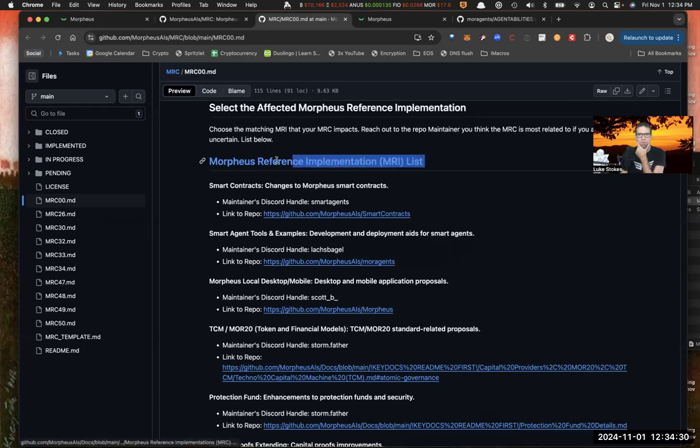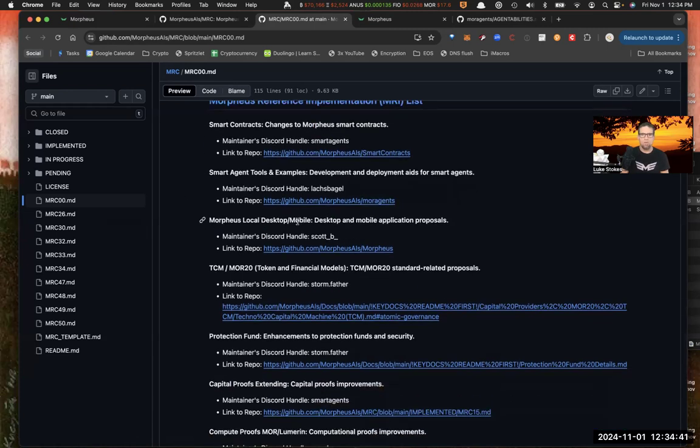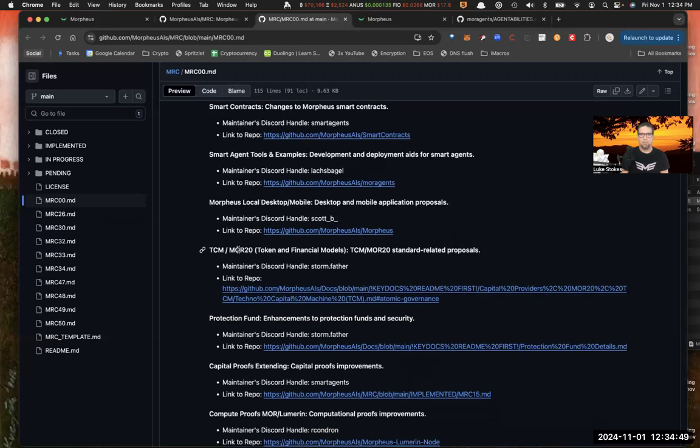This is kind of like, okay, what is it you're doing? How does this impact the main key areas that Morpheus is trying to make a difference in? That includes smart contracts, smart agent tools, the Morpheus local desktop and mobile. More Agents 0.20 is the latest release that I put out recently. You've got the More 20 standard, which is for other projects that might want to do a fair launch, just like Morpheus did.